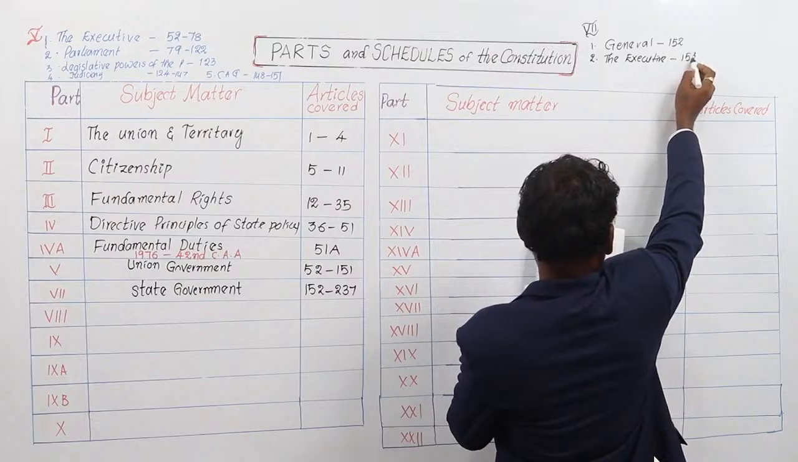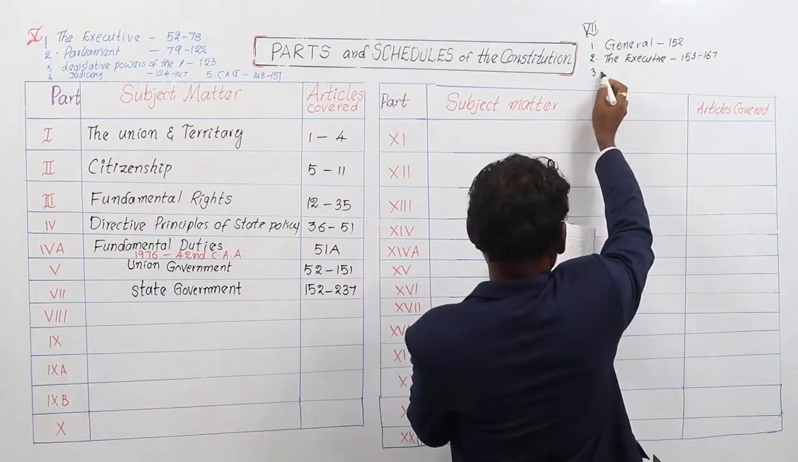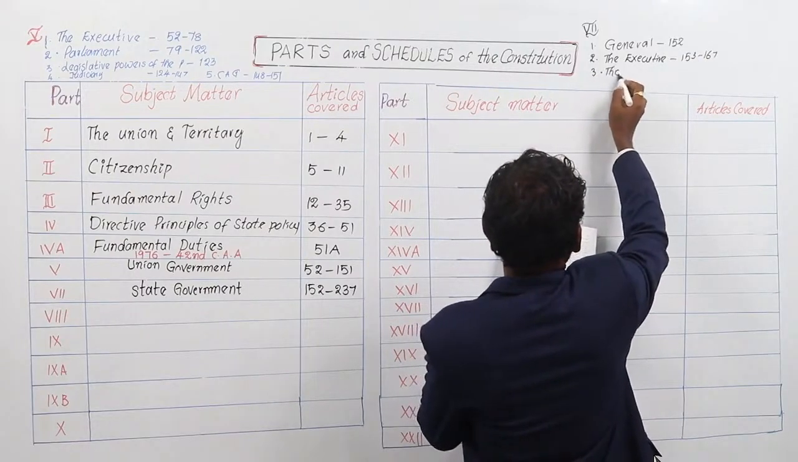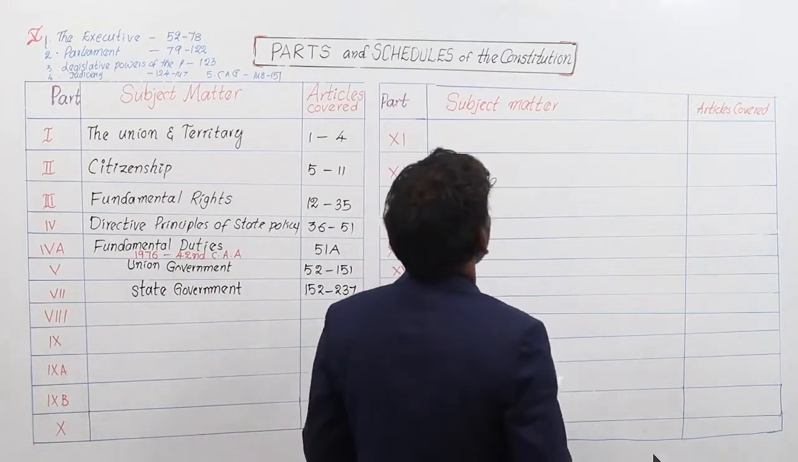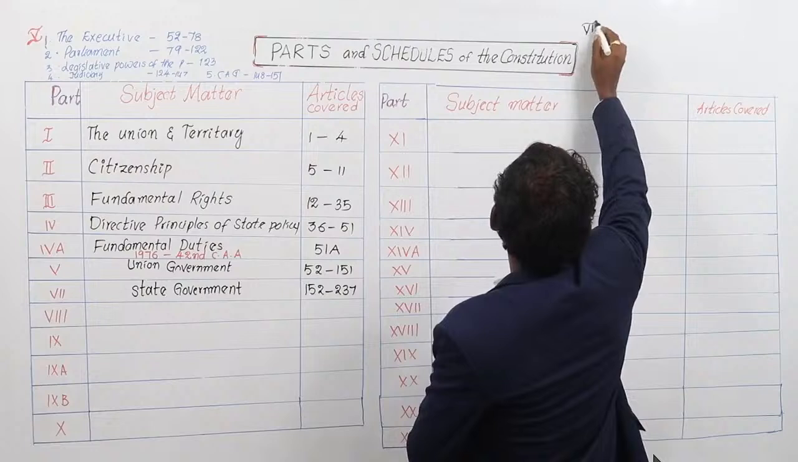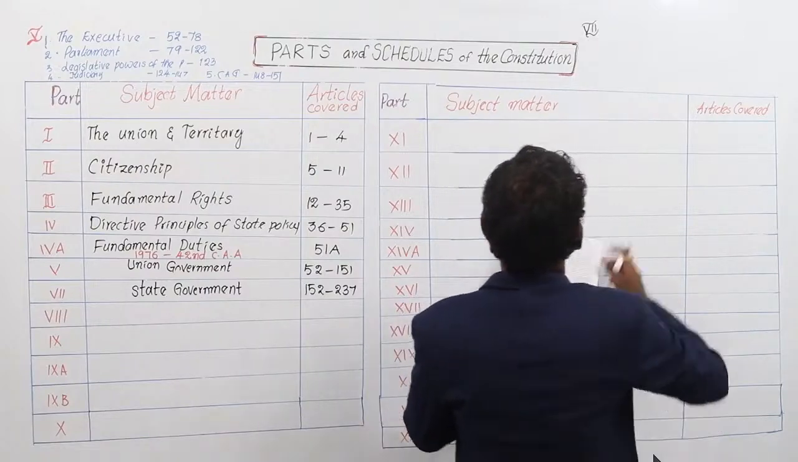Article number 153 to 167. Chapter number 3, the State Legislature, further divided into 5 new chapters. Those are, here I am writing. Chapter number 6 deals with state government, and is again further divided into 6 chapters.